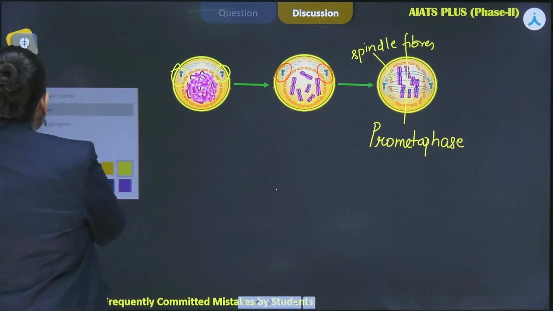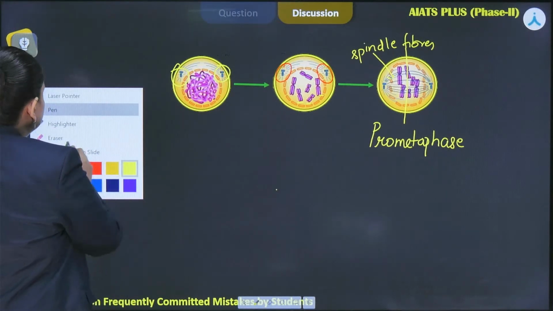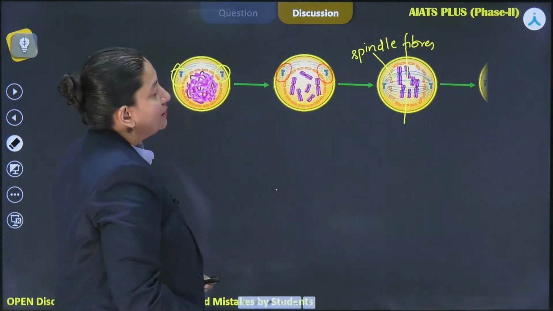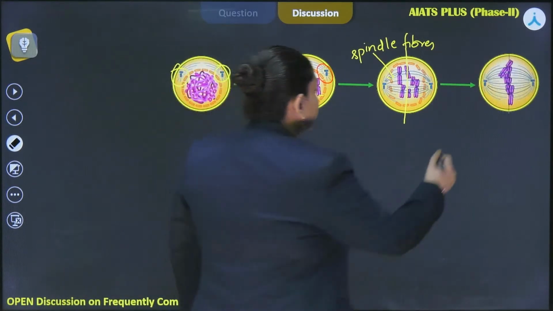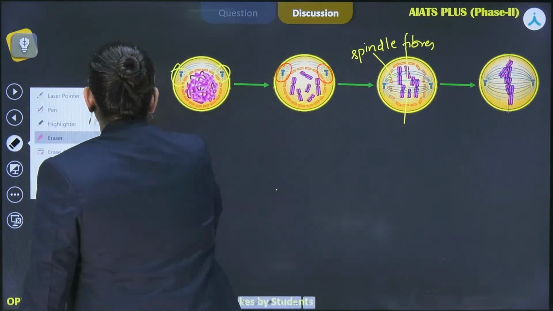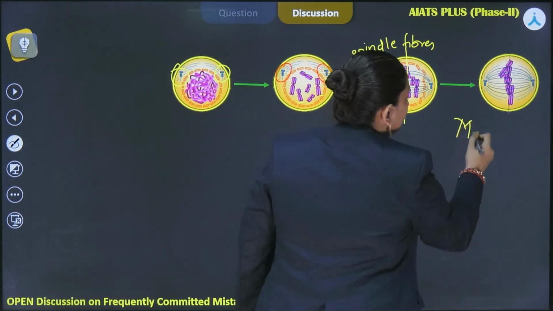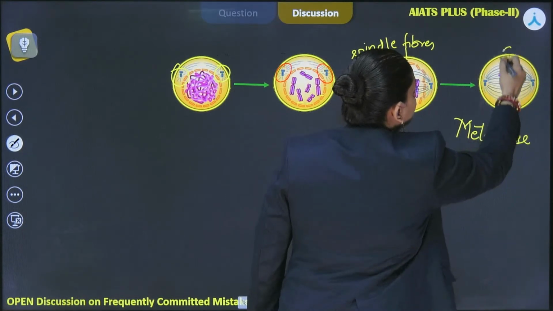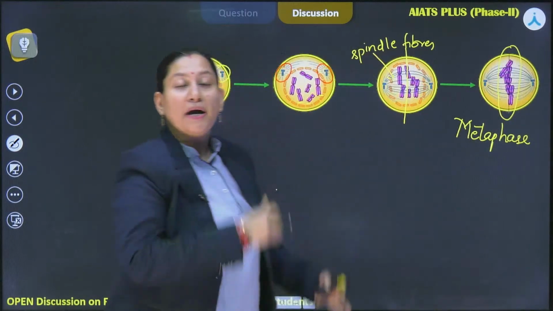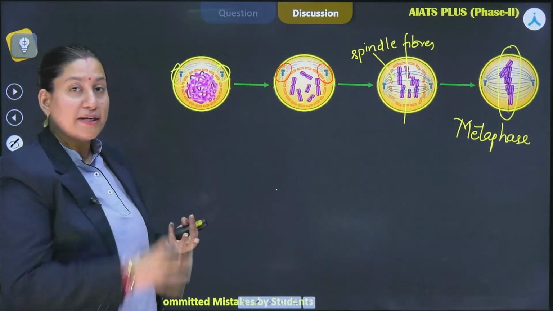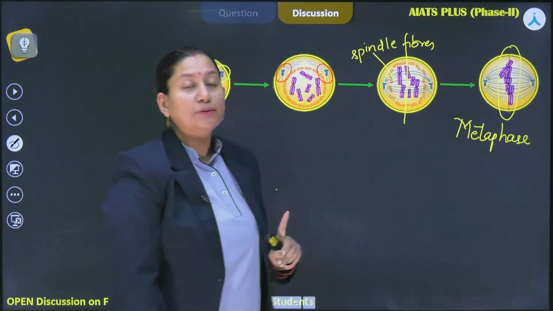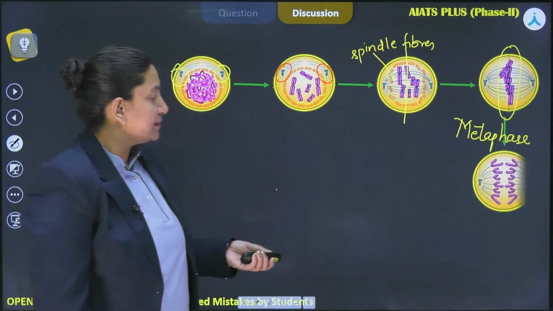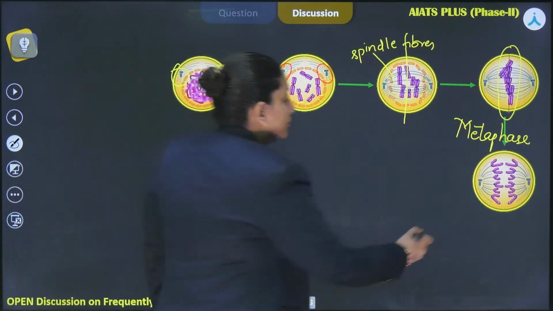Now the characteristic event of metaphase is going to be visible in the next one over here. This is showing complete metaphase that we see in the books and in the microscope as well, that all the chromosomes are now aligned towards the mitotic equator, the cell equator, right? After this particular alignment is completed, the cell progresses towards the next phase, and that is going to be anaphase.